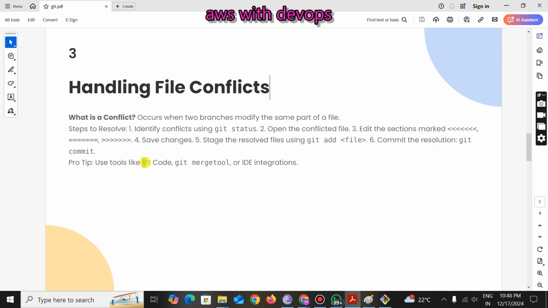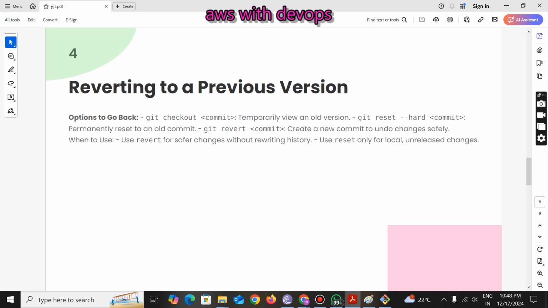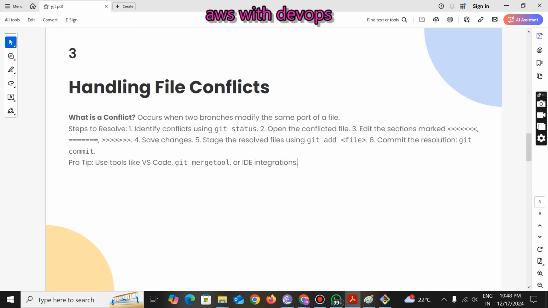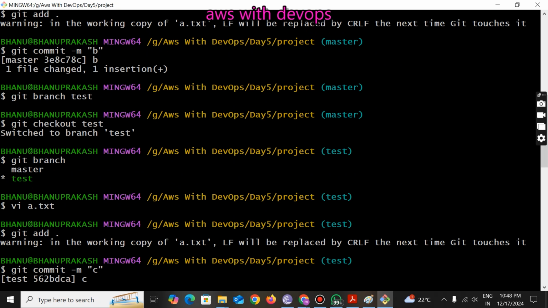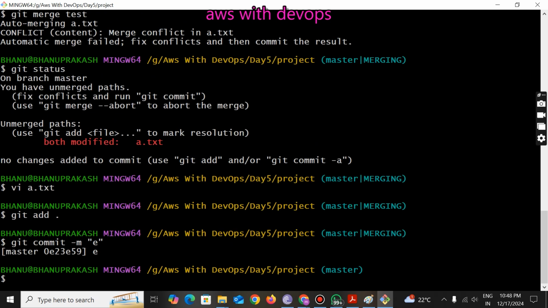Okay, you can use some tools like VS Code or Git mergetool, or some ideal tools are there. By using those also you can solve this conflict issue. Okay, so this is about how we can handle file conflicts. Okay, so any doubts in this?